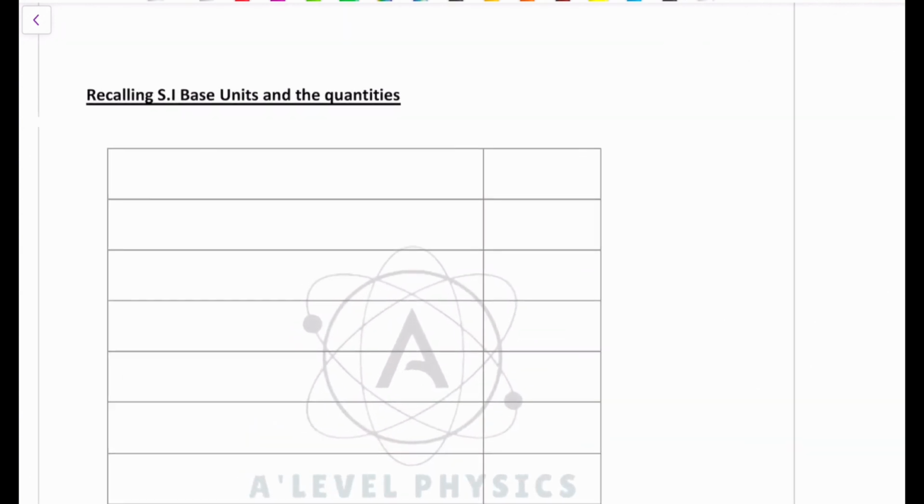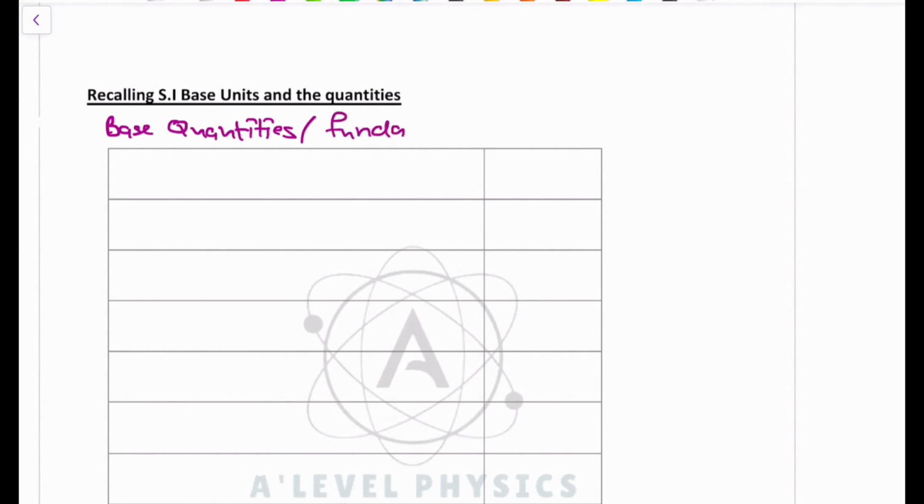So we have talked about physical quantities basically. Physical quantities are made up of two groups. They're made up of, number one, the base quantities, and they're also made up of the derived quantities. So the base quantities are also at times referred to as the fundamental quantities, right? They're really those things which are really, really fundamental, and they're the things that really make up the whole universe. They really can't be expressed in any simpler form.